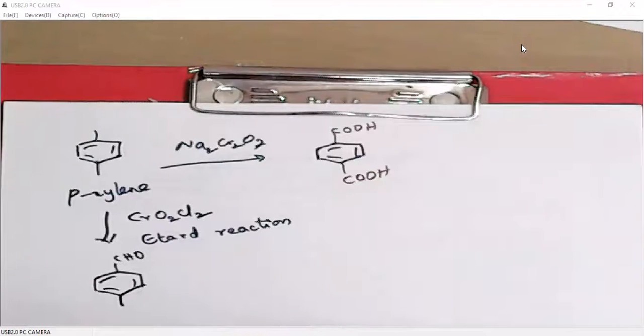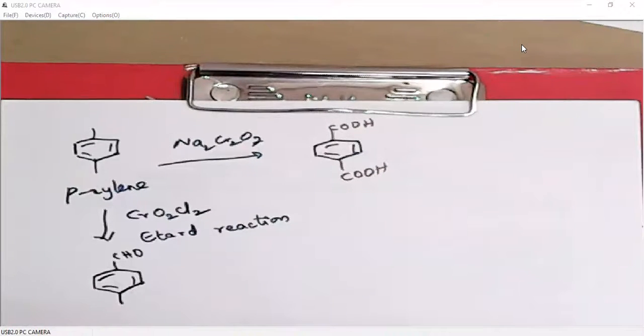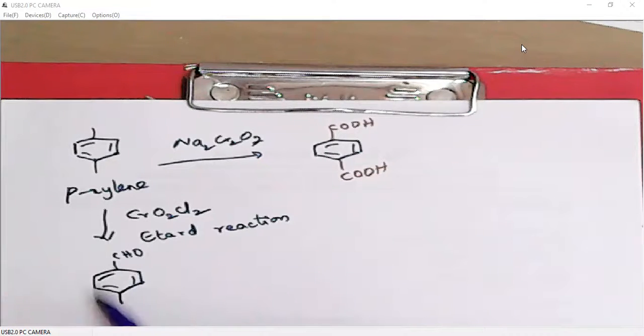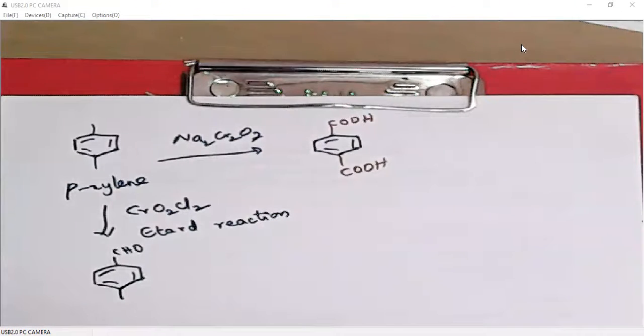Of course, it can oxidize only one functional group. If we use more equivalents of chromyl chloride, then it may oxidize other things also. But basically, Etard reaction requires an electron-rich benzylic system and a CH3 at the benzylic position. Okay, so this is Etard reaction, oxidation with chromyl chloride.